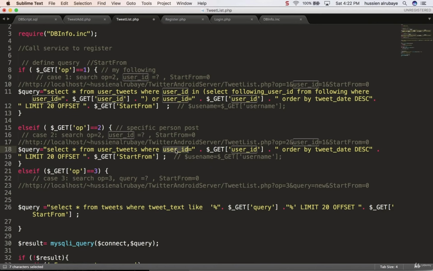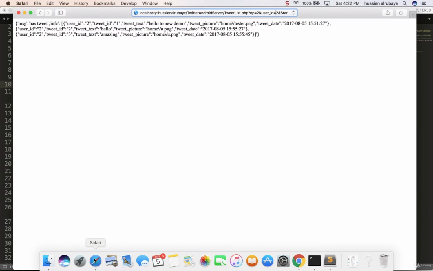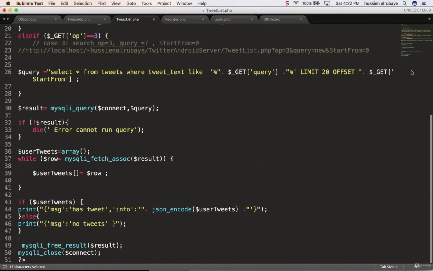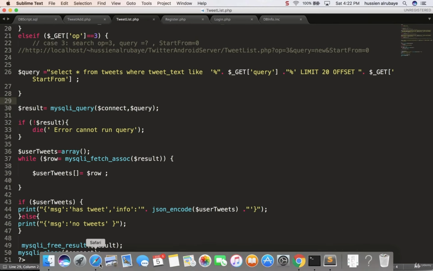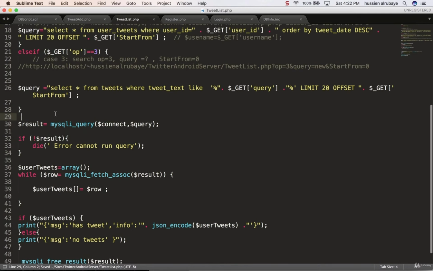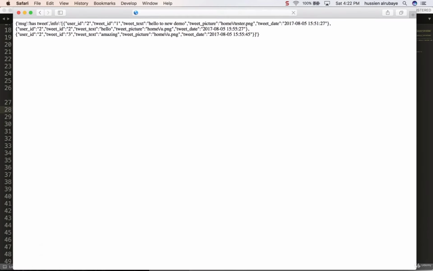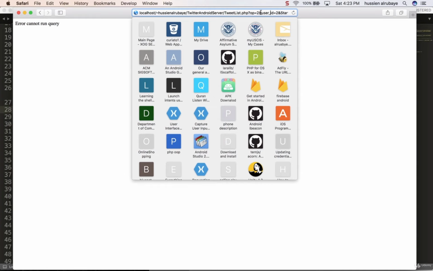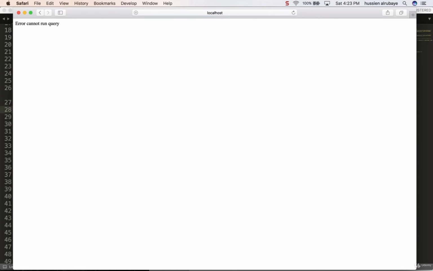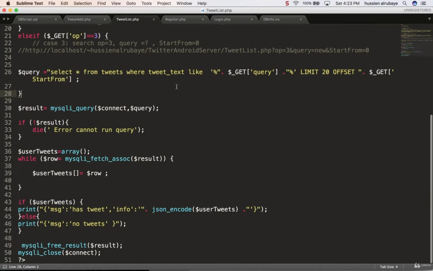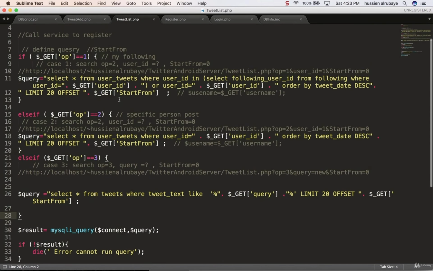For the 2, where the specific user ID equals that, I bring the data from a specific place. For operation 3, do this. And in this case, wait, did I save it? Save it. And go back to the web. Error, empty, because he isn't able to bring anything with user ID 2, user ID 1. Empty query again. We return to the same story of empty results.